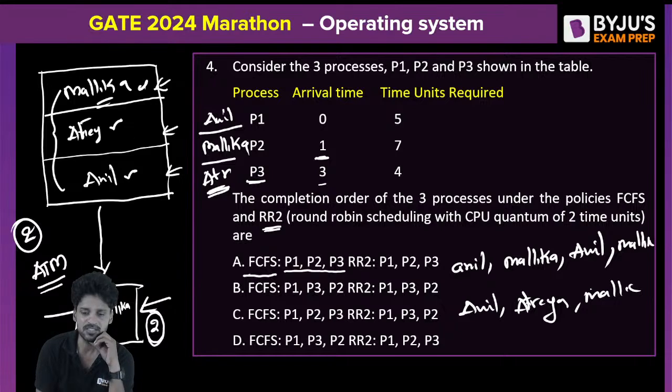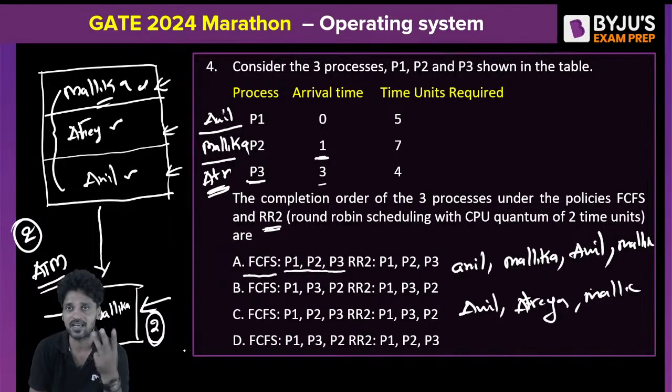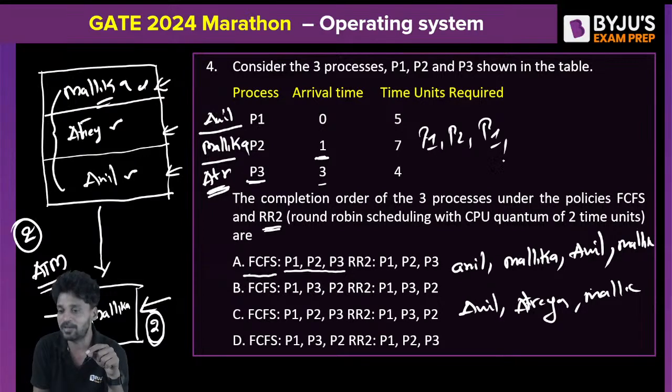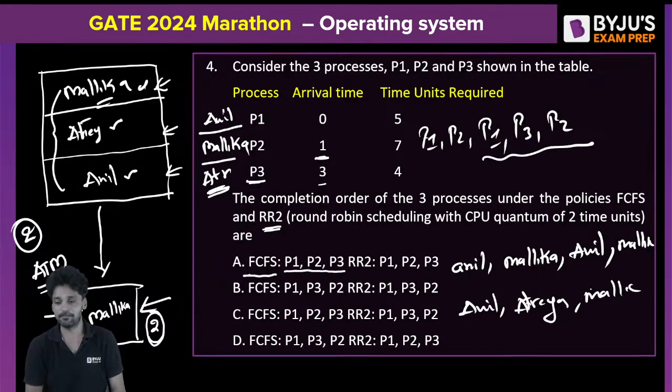Anil is the first process. When Anil goes into the CPU, Malika enters. Malika is the second process. After Malika, Anil will go again. P1 will go again because Anil will stand right in front of the ready queue. By the time the second process finishes its first turn, the third process did not arrive. So P1 followed by P2, again followed by P1, followed by P3, followed by P2. P1, P3, P2 is the order of the execution. Are we clear? Option C is correct.